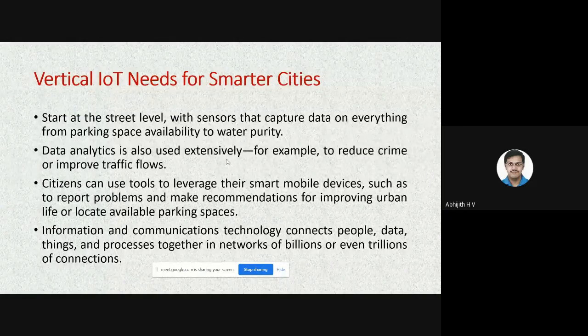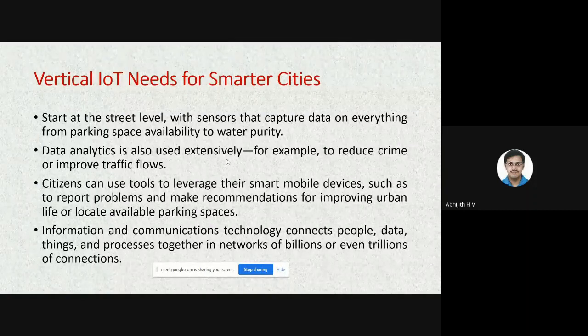These are the four vertical needs of a smarter city, or IoT needs for the smarter city. At the basic level, deploying the sensors wherever possible and capturing the data. Then the second important thing is analyzing the data captured by the sensors and taking measures. And connecting the people through smarter devices, people should be able to report their problems, give recommendations, and track whatever they want using the mobile phone.